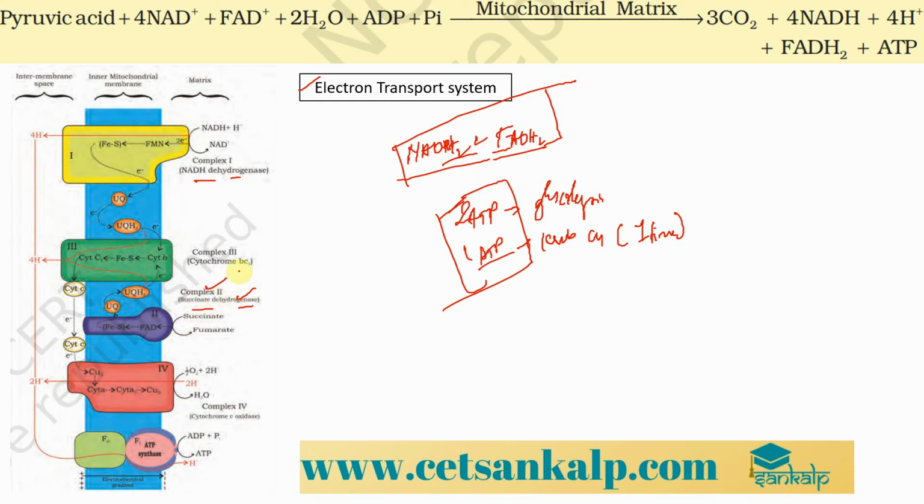The next one is complex 3, which is also called cytochrome BC1. If you remember from our photosynthesis chapter, we had a complex called cytochrome B6F, right? This complex 3 is very much similar to that. And finally, we have complex 4, which is also called cytochrome C oxidase. All of these complexes are mainly associated with the inner mitochondrial membrane.